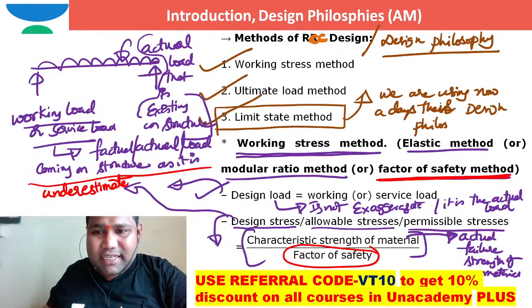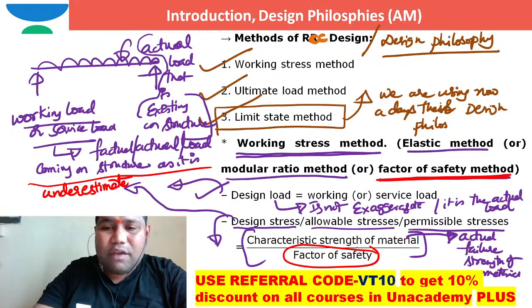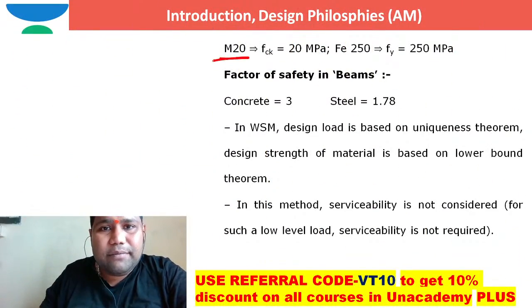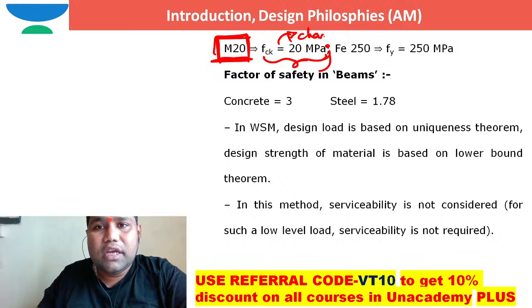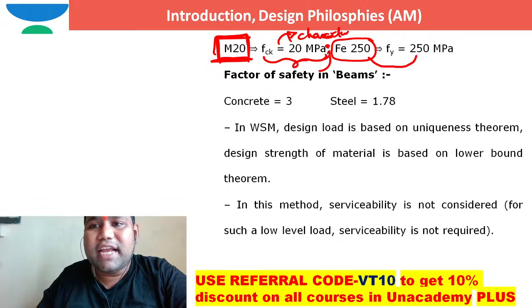Some people will say, sir, how can I work out the characteristic strength of a material? For example, if I say M20, what is the characteristic strength of this material? fck is the characteristic strength of this concrete, which is 20 megapascal. This is characteristic strength. If I say Fe250, what is the characteristic strength? The actual failure strength is the yield strength, which is 250.